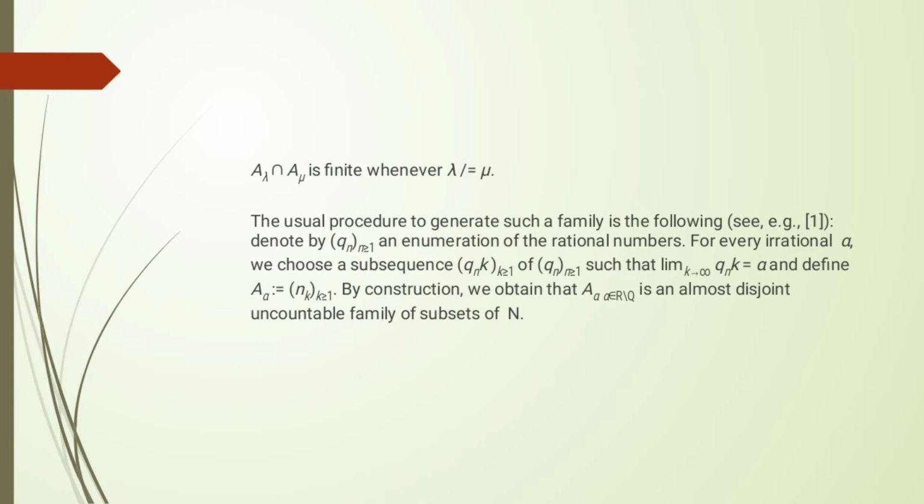The usual procedure to generate such a family is the following. Denote by qn, n greater than or equal to 1, an enumeration of the rational numbers.